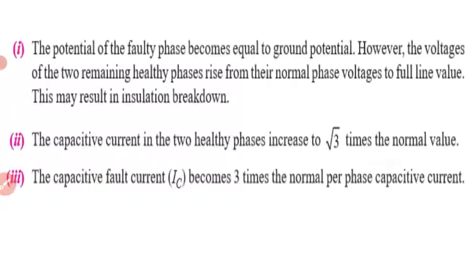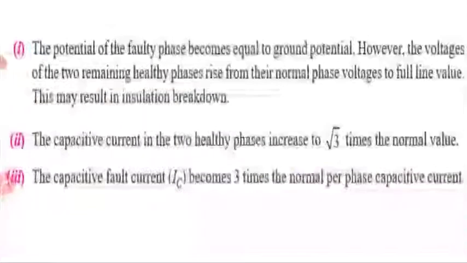However, the voltages of the two remaining healthy phases rise from their normal phase voltage to the full line value. This may result in insulation breakdown. Since the voltage rises, there may be a problem with the insulation, and sometimes insulation breakdown occurs.